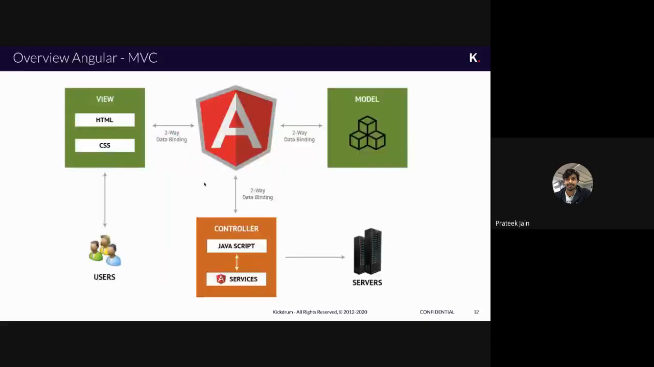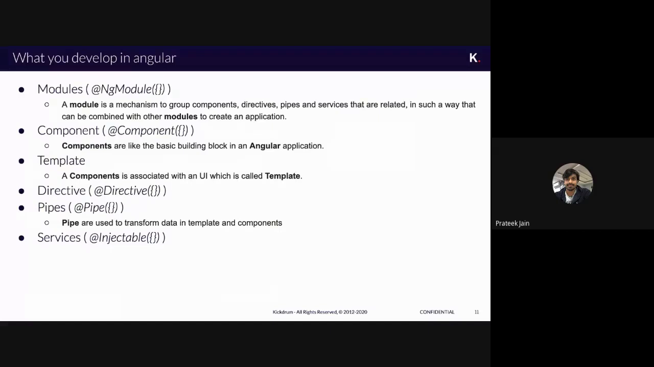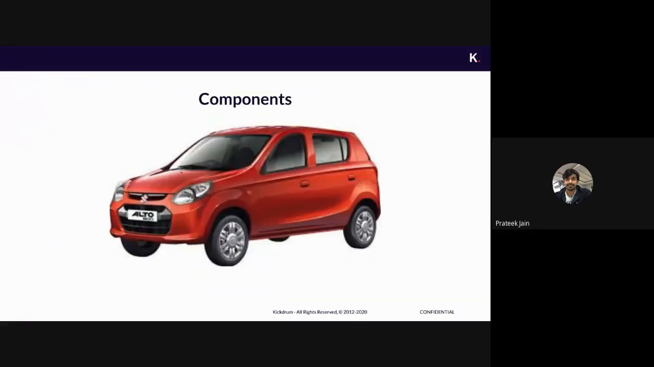Okay, moving on. As I have told you, these 5 or 6 entities are very important. I will start with the components part, which is our second point. Initially we have seen the major topics, and in those, the first topic is components.